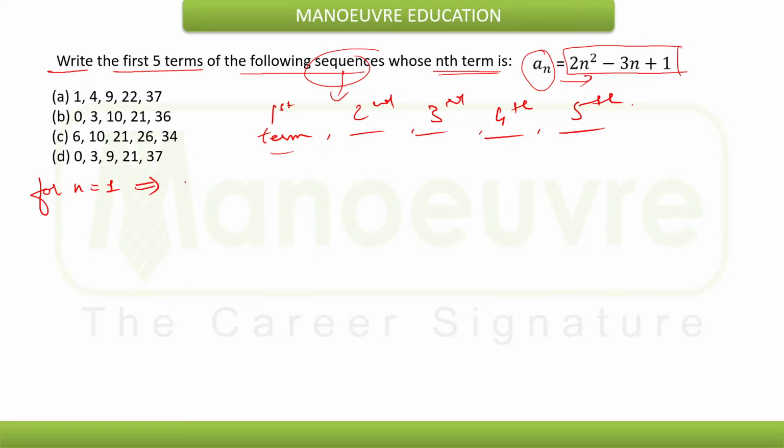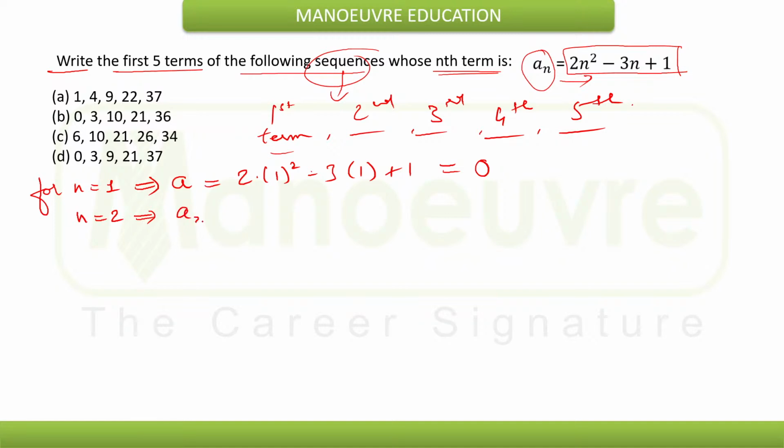We have a1, that is the first term, that will be 2 into 1 square minus 3 into 1 plus 1, that will be 2 minus 3 plus 1, that will be 0. Now what will be the next term? To find the next term, we need to put n is equal to 2.